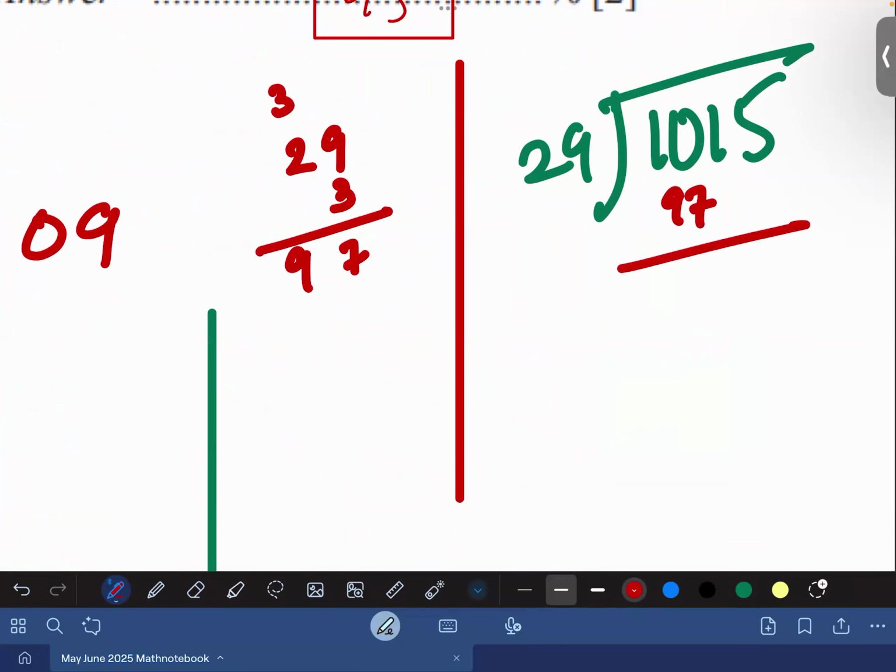So it would be 3 in the top. So 101 minus 97 is 4. Agree? 101 minus 97 is 4. Agree or not? I took 3 digits, so I will be writing 0 and here 5. So 405 बच गया।